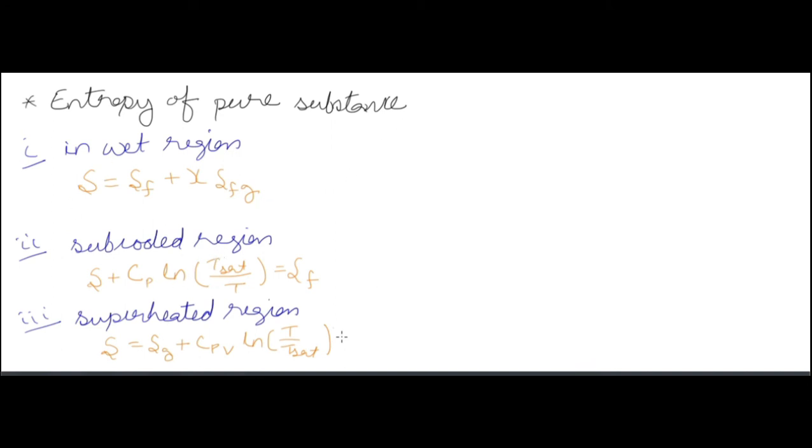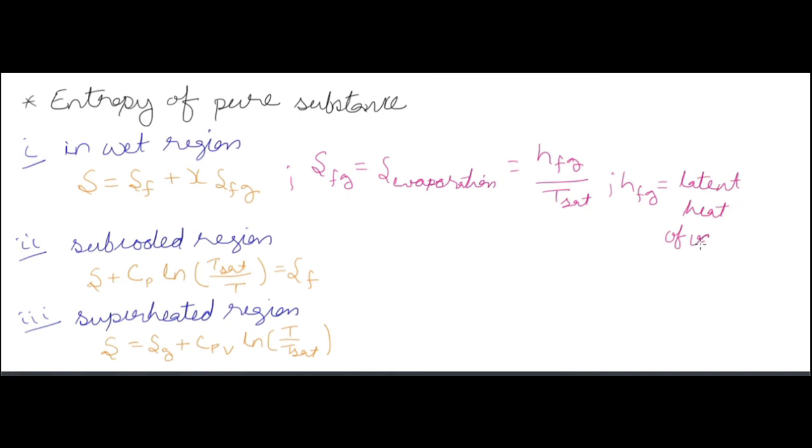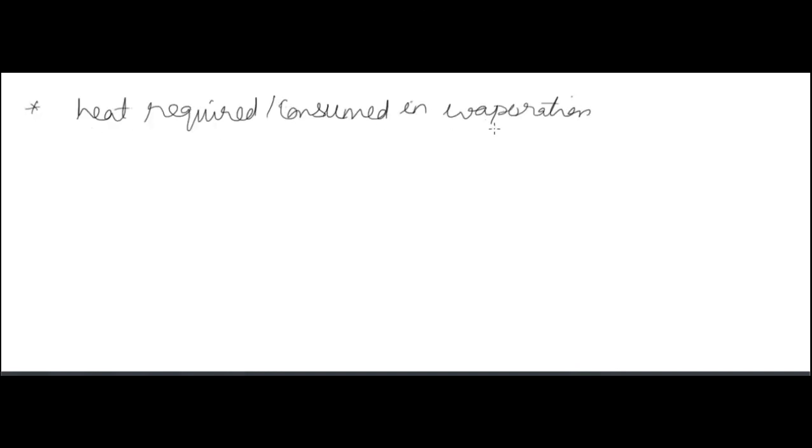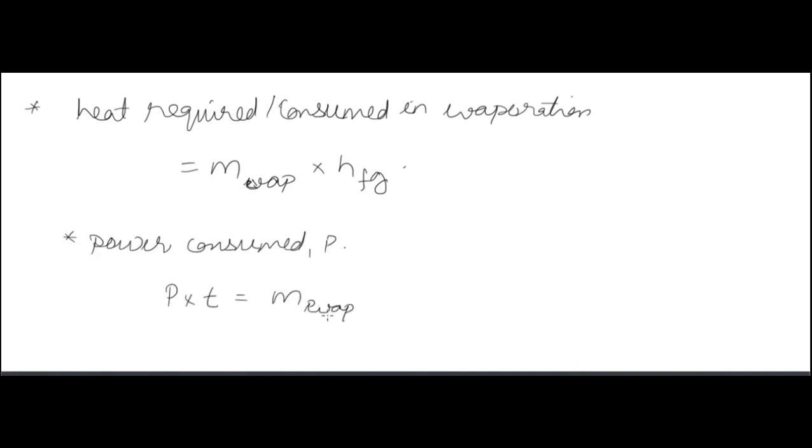Now SFG, or S in evaporation, is equal to HFG by T saturation. HFG is the latent heat of vaporization. So you can compute SFG using HFG and T saturation. Heat required or consumed in evaporation: if you have the mass of the evaporated liquid, you can compute the heat required or consumed in the evaporation.